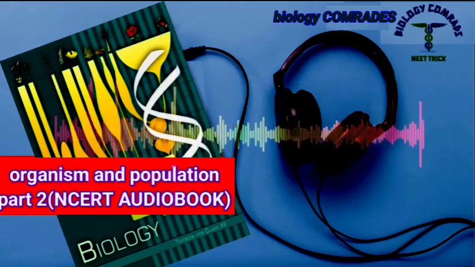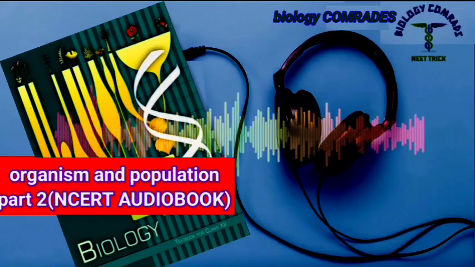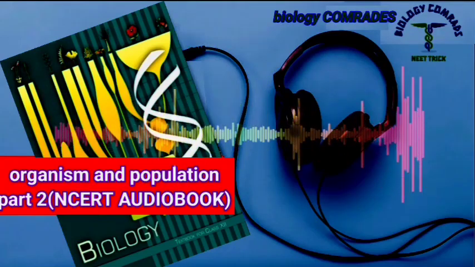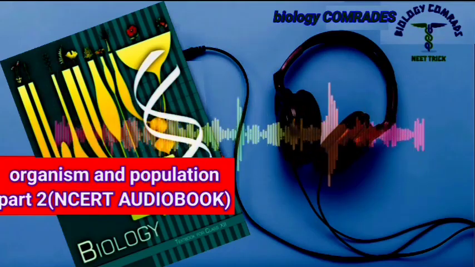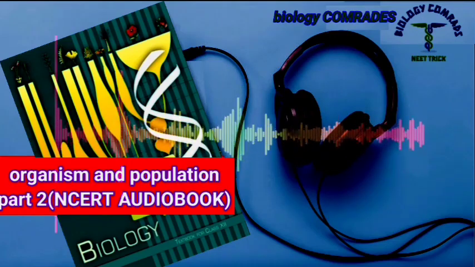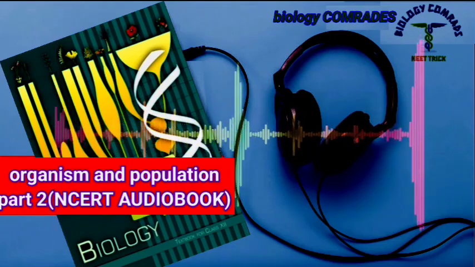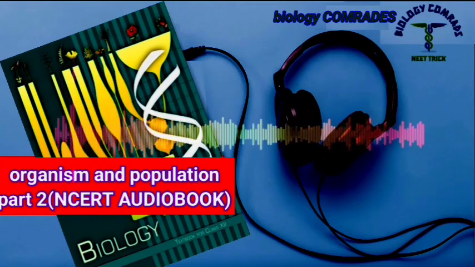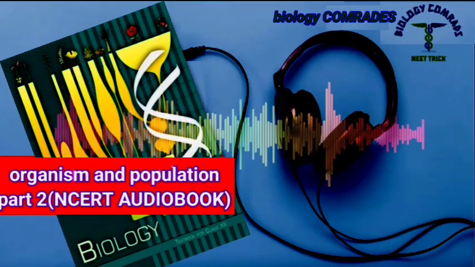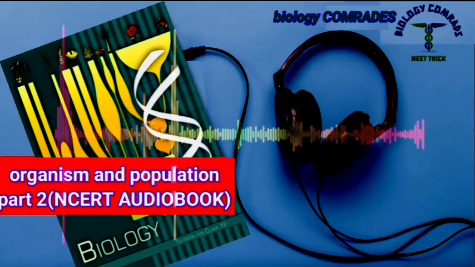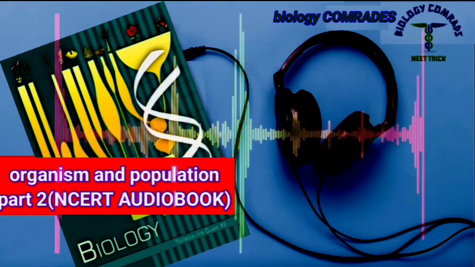If 4 individuals in a laboratory population of 40 fruit flies died during a specified time interval, say a week, the death rate in the population during that period is 4 by 40, that is 0.1 individuals per fruit fly per week. Another attribute characteristic of a population is sex ratio. An individual is either a male or a female, but a population has a sex ratio, that is, 60% of the population are females and 40% are males.